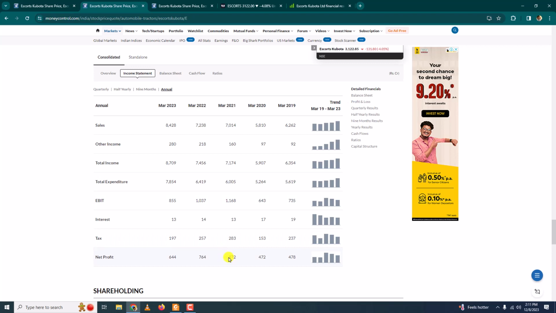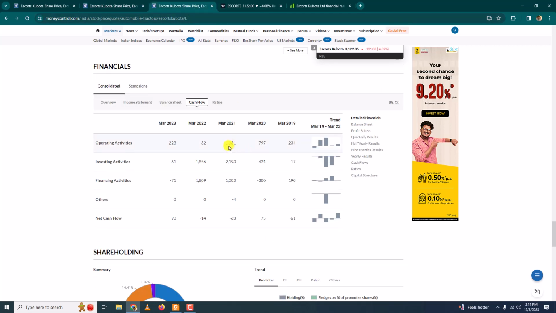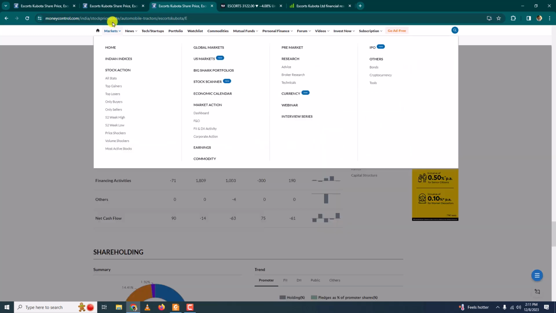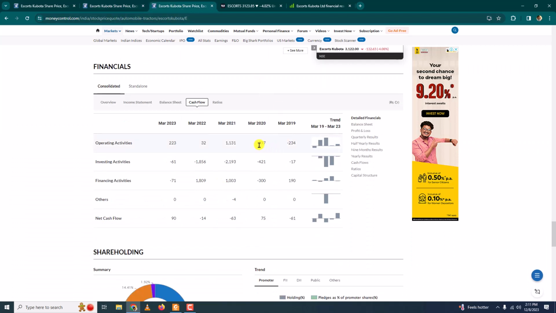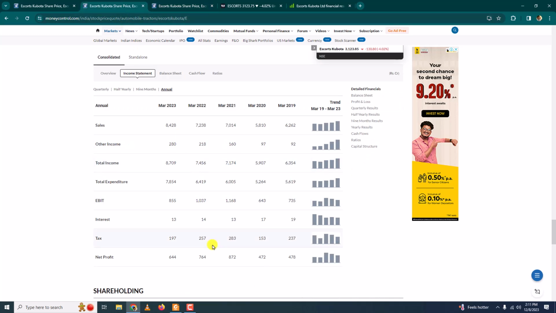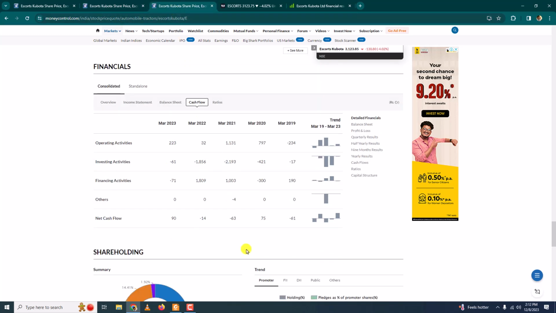They are saying a profit of 872 crore rupees, and how much has come in? 1131, which is correct, and this is how it is supposed to be. And the previous year 472 and this is higher. So this is good too. Money has come into the company. All right, yes. So this is one important thing we have to look at or link, I can say.